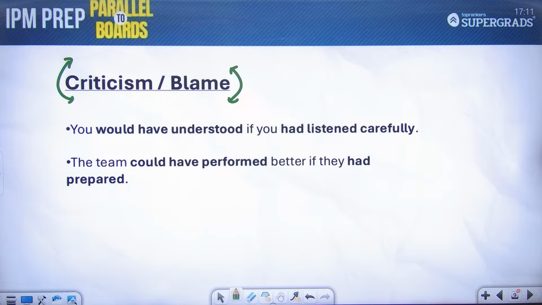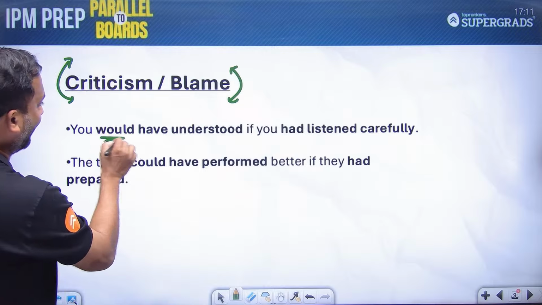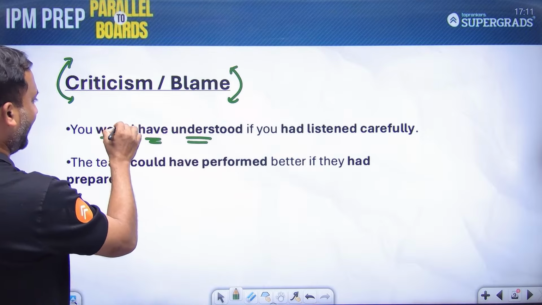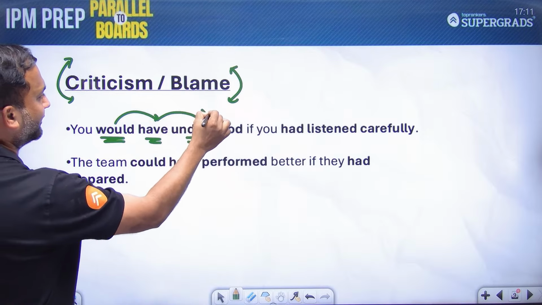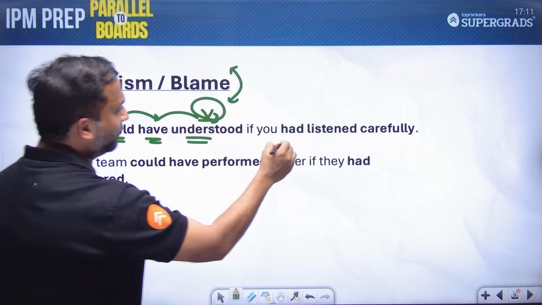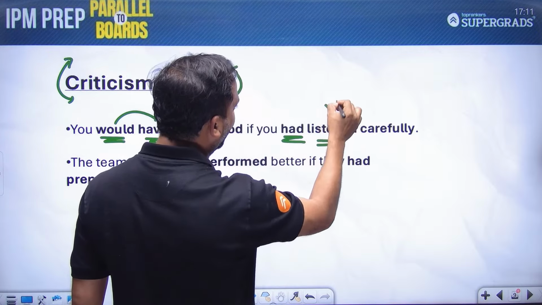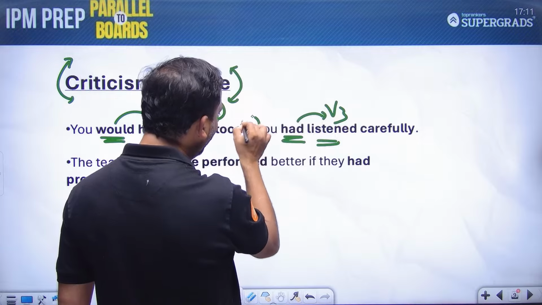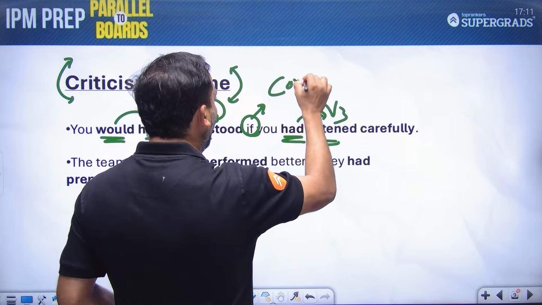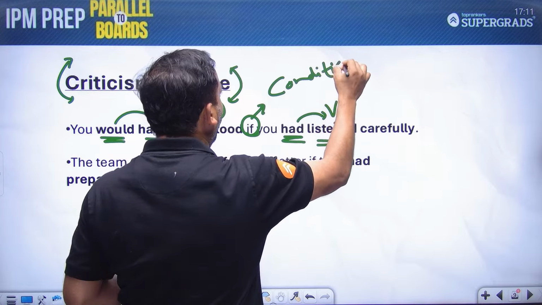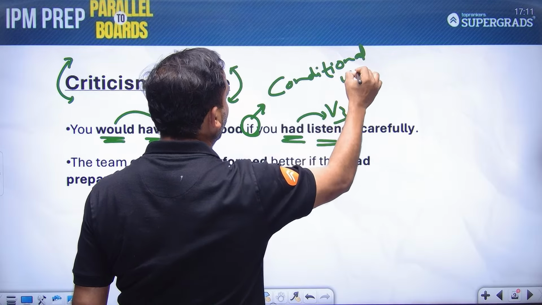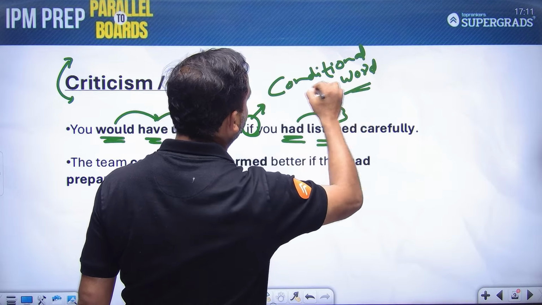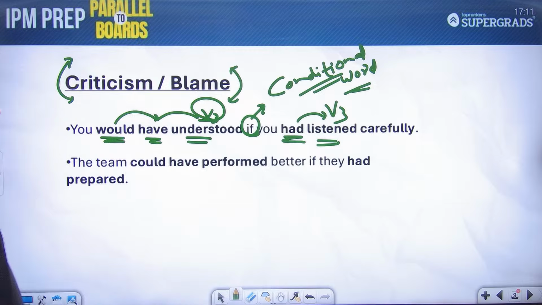Looking at this example, students, we would have understood: would plus have plus v3, if you had listened, had plus v3. If is your conditional word.